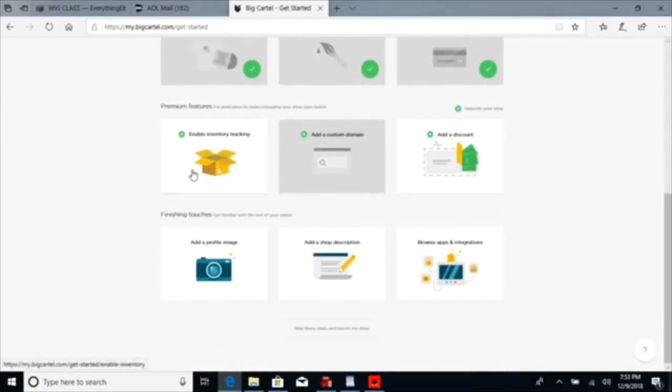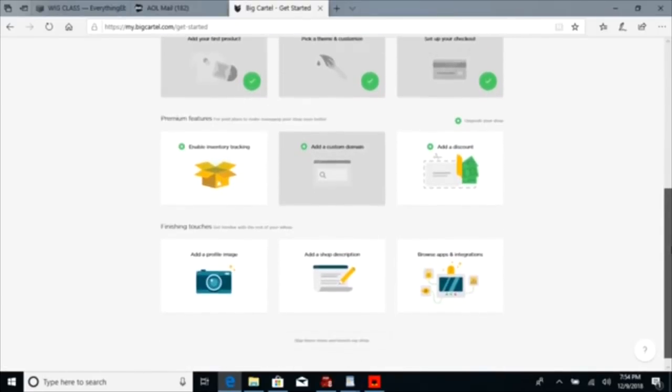Alright, so right here on the finishing touches, you really don't need this to add a profile image, to add a shop description. These are really optional. I never do these, so we're just gonna skip it. Now, even right here at the bottom, it says skip these steps and launch my store.